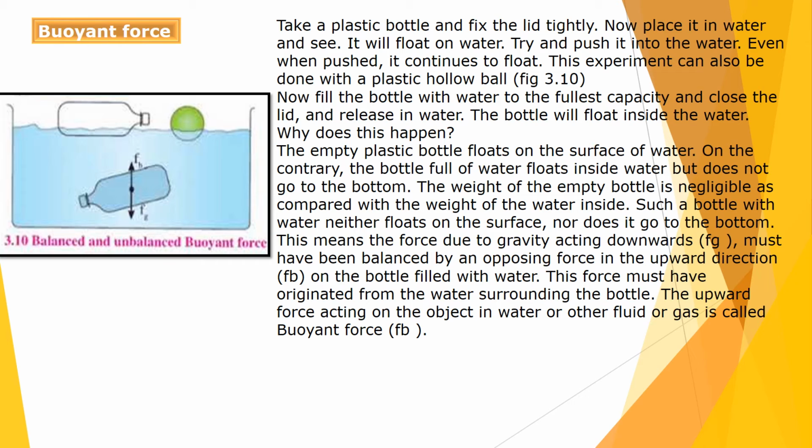This means that the force of gravity acting downwards must have been balanced by an opposing force in the upward direction. Means there is a force acting on that bottle. The force of gravity comes from the downward direction, and this opposing force comes from the upward direction on the bottle filled with water.